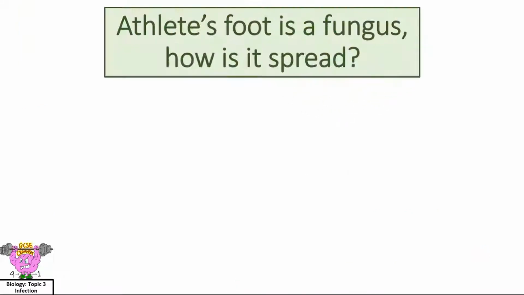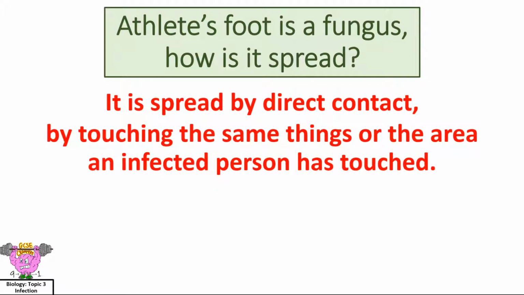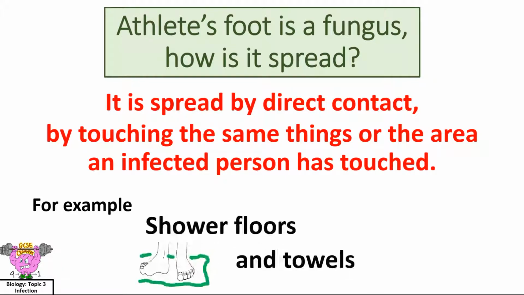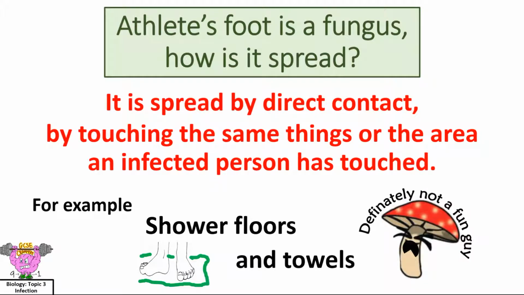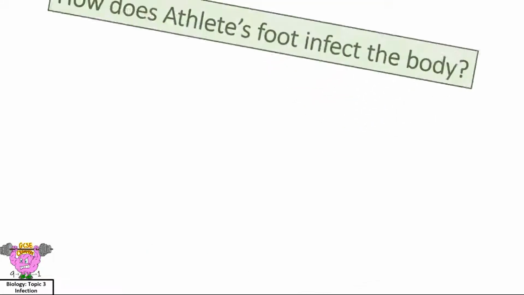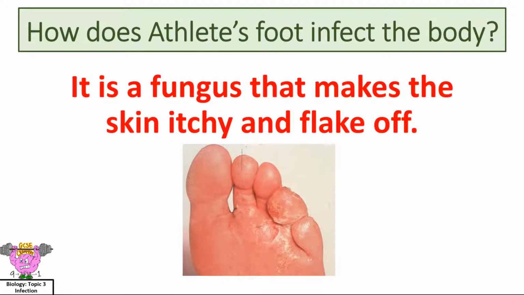Athlete's foot is a fungus. How is it spread? It is spread by direct contact, by touching the same things or the area an infected person has touched. For example, shower floors and towels. How does athlete's foot infect the body? It's a fungus that makes the skin itchy and flake off.